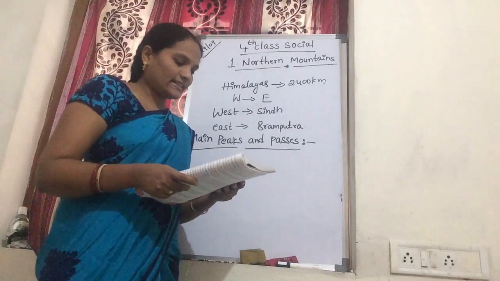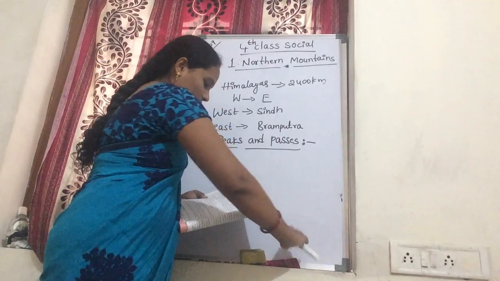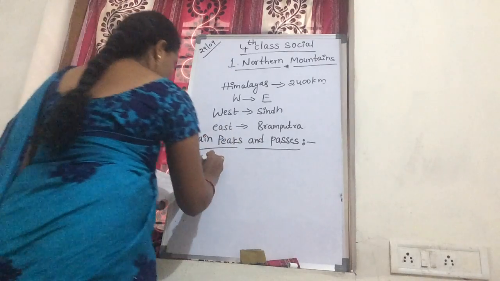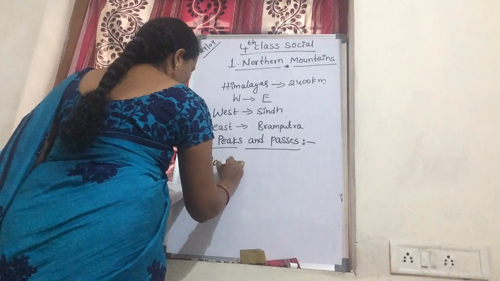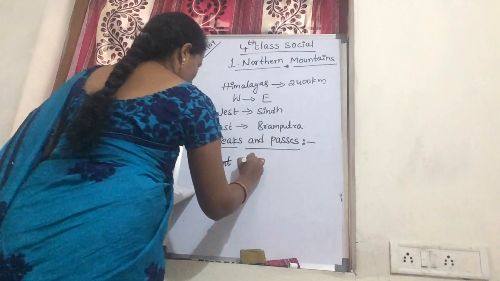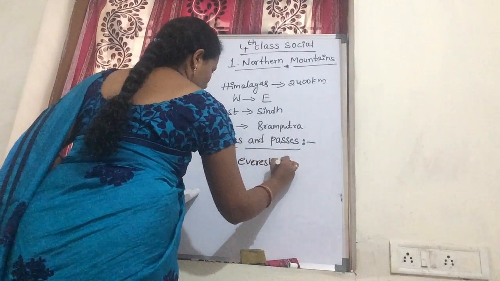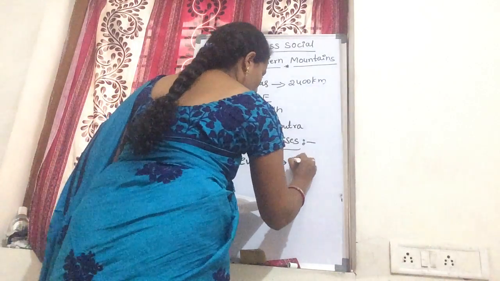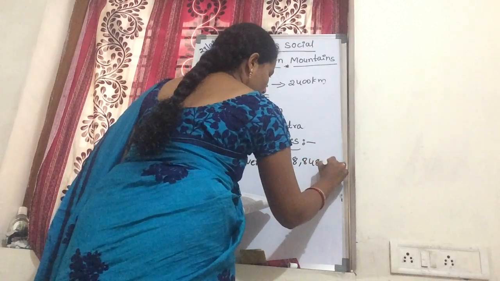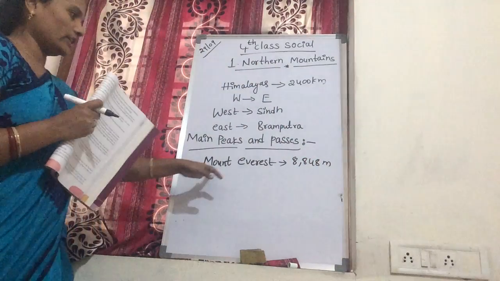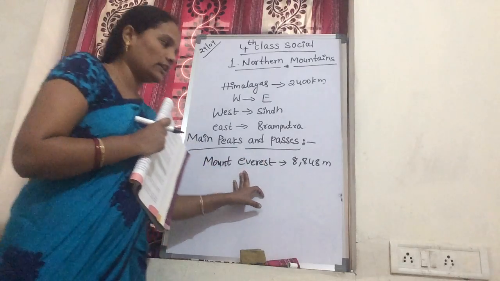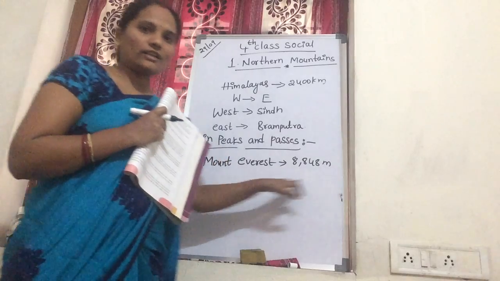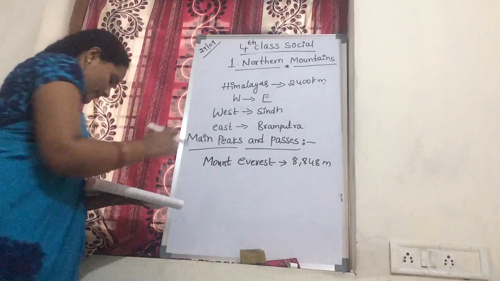Main peaks and passes. What is the highest peak in the world? Mount Everest. How many meters? 8,848 meters. Mount Everest is the highest peak in the world. Now, what are the other peaks?